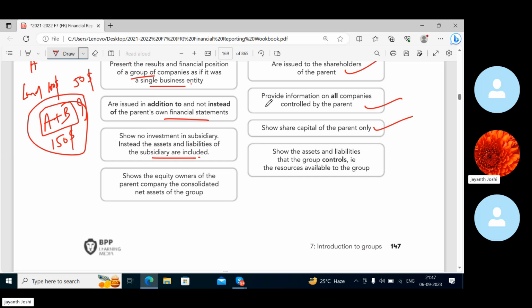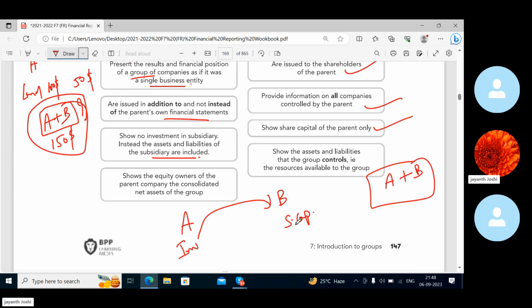See, this is what happens when you consolidate. While you consolidate, you don't show the subsidiary's share capital. This is A company, B company, when they are maintaining a separate set of books, investment is shown in A and share capital is shown in B. But when they consolidate and become A plus B, now they are one company, right? Do you think any investment has happened and B has got any share capital? Do you think it is like that?